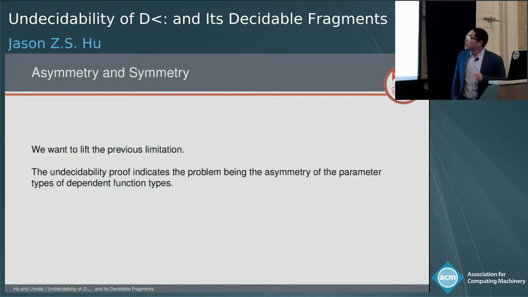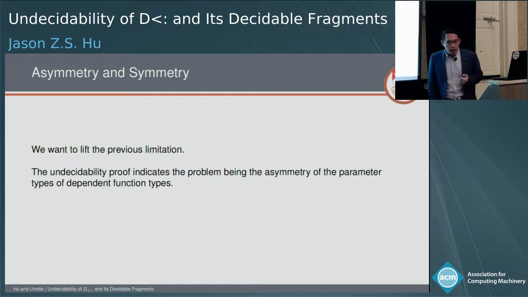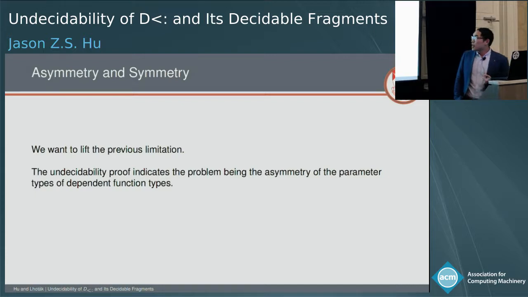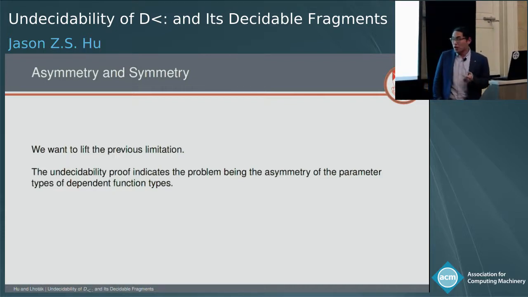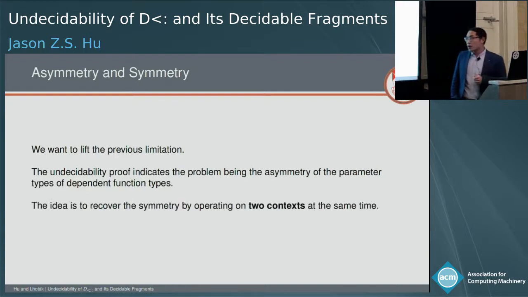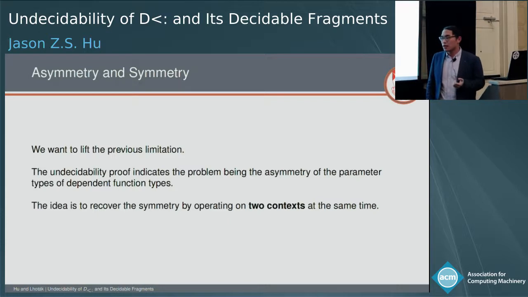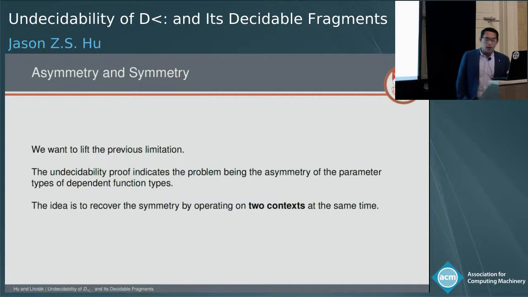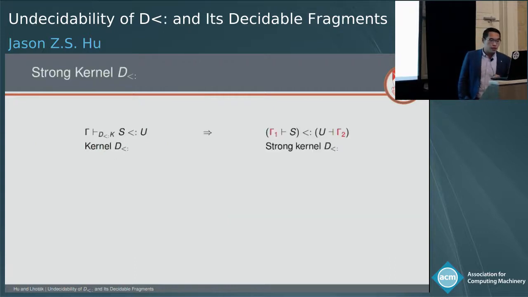The undecidability proof indicates that the reason for this undecidability is that the subtyping rule to compare dependent function types is biased towards the dependent function type on the right. So there's some asymmetry going on here. If the problem is asymmetry, then the solution is to recover the symmetry just by operating on two contexts.